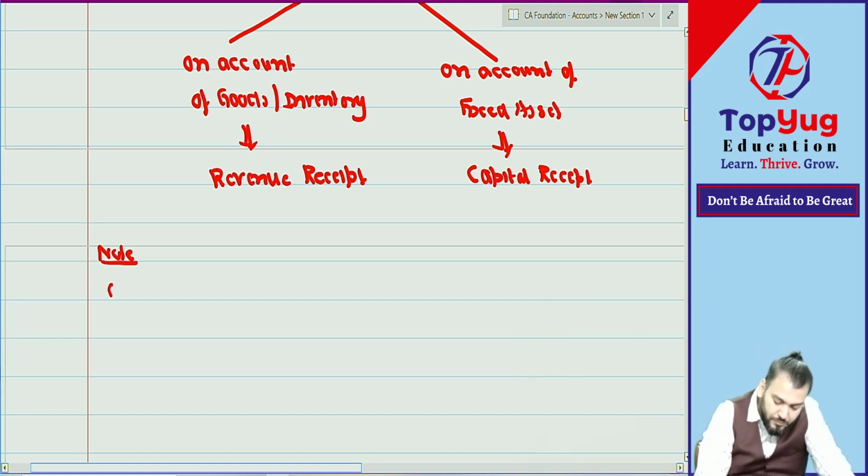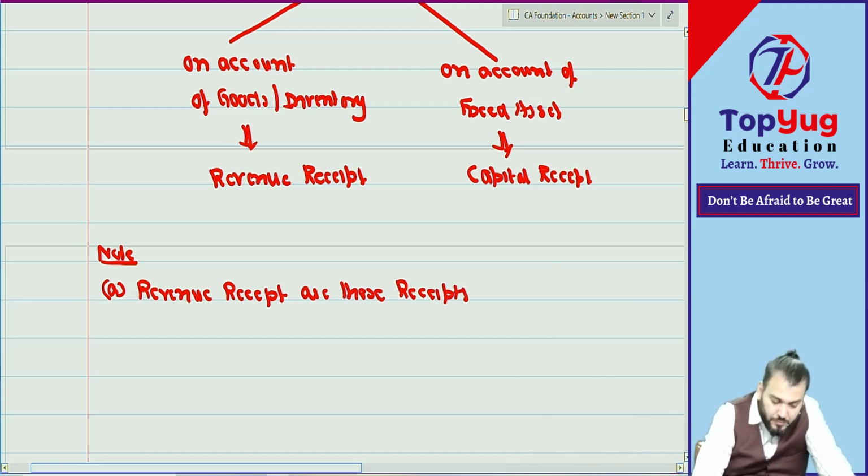Note, write down. Revenue received are those which are received during the normal course of business.